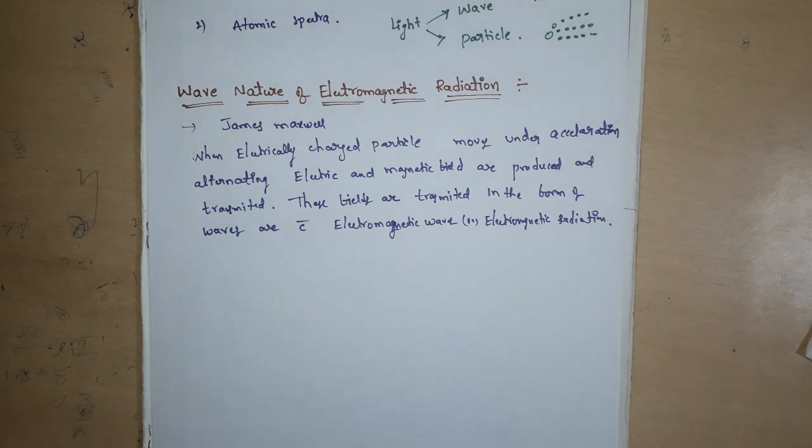Simply, when a charged particle is accelerated, it produces two types of fields, that is, an electric field and a magnetic field.